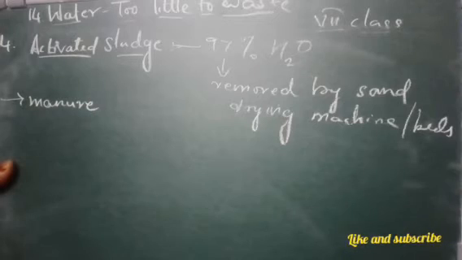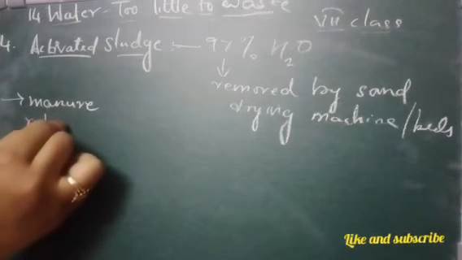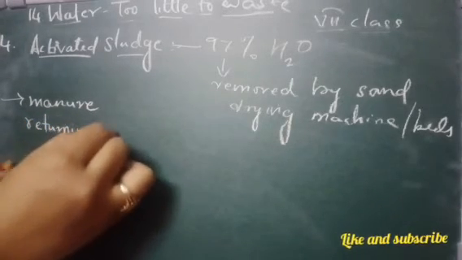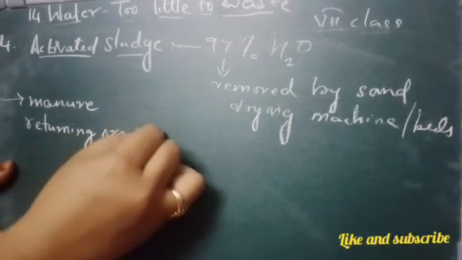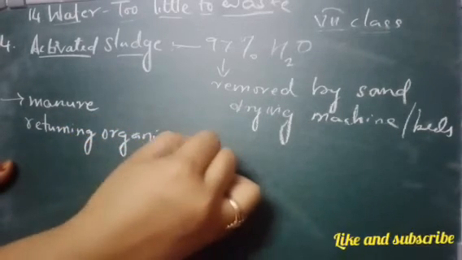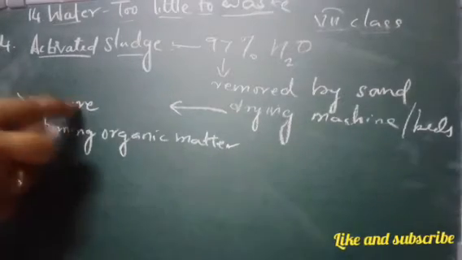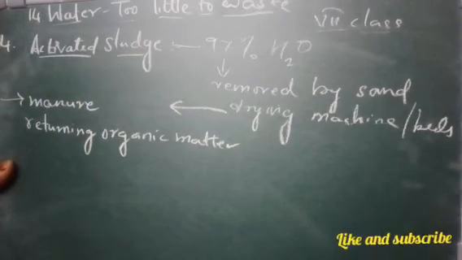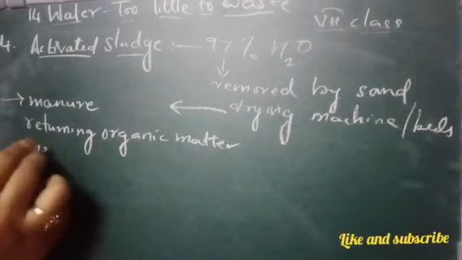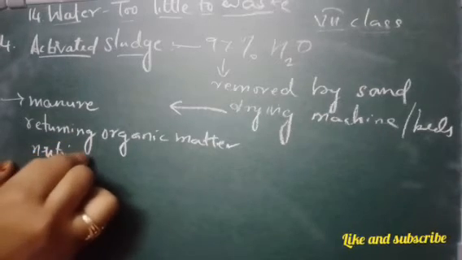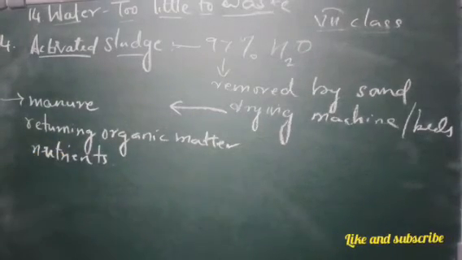It is used as returning organic matter, and it is also used as nutrients for the plants or the soil.